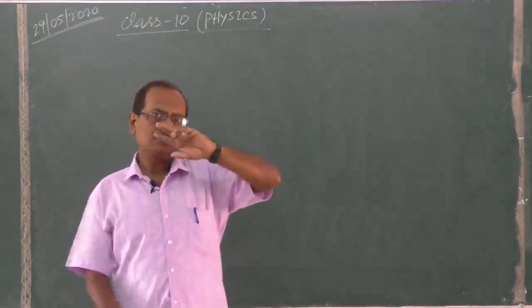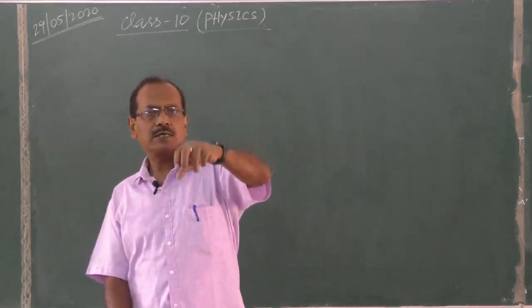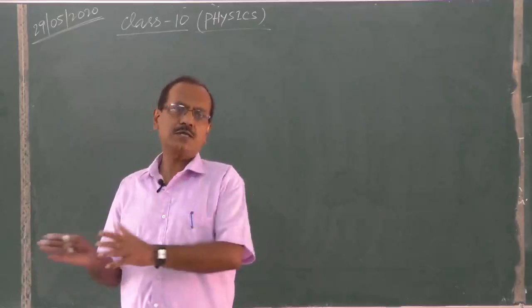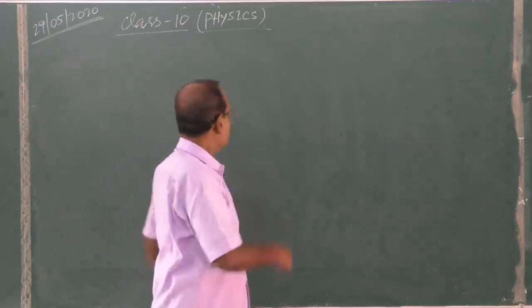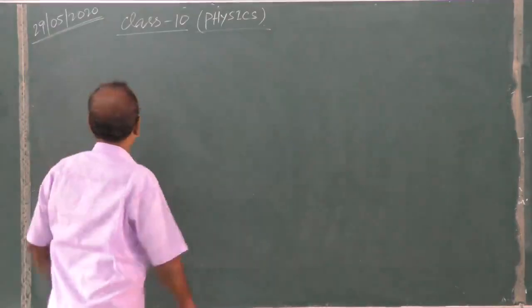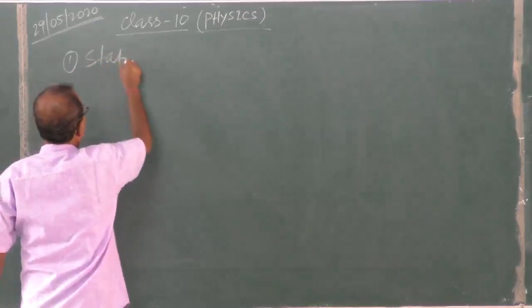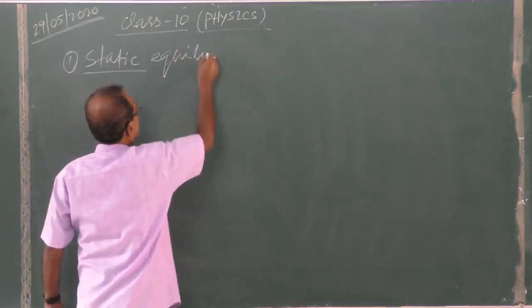Now we are talking about rest and motion; linear motion and rotational motion are both motion. So in this way there are two types of equilibrium: static equilibrium and dynamic equilibrium. So what is static equilibrium?